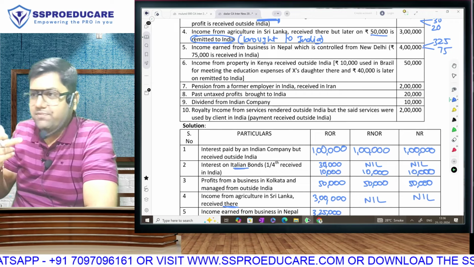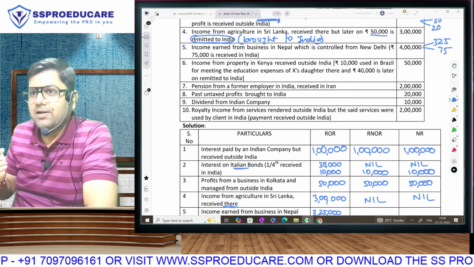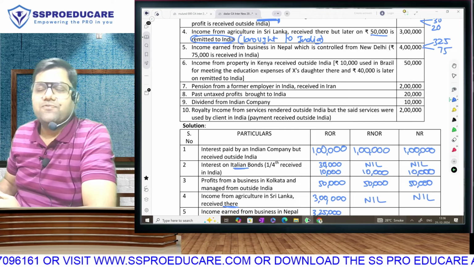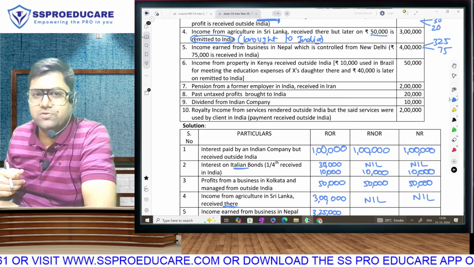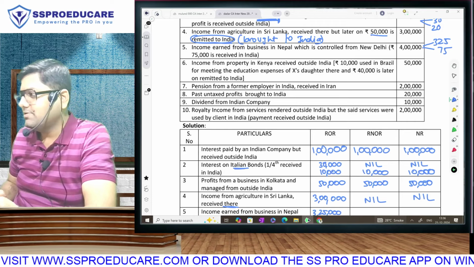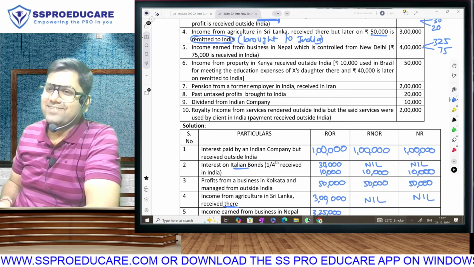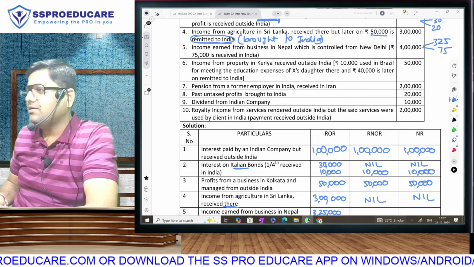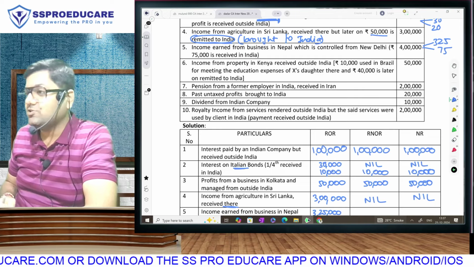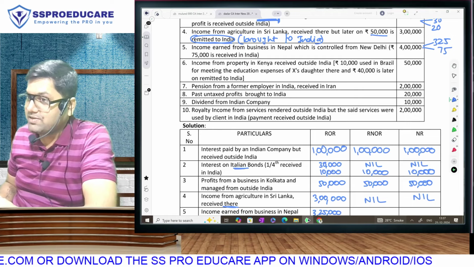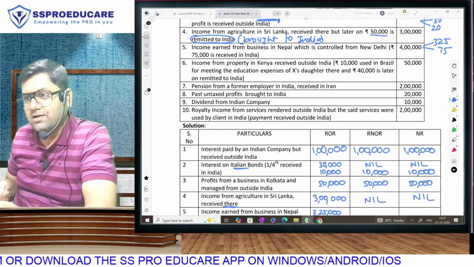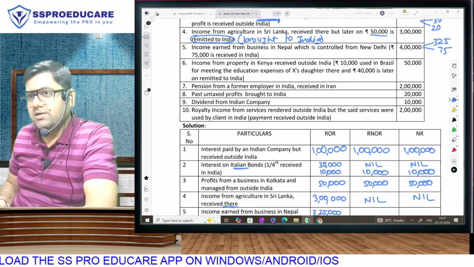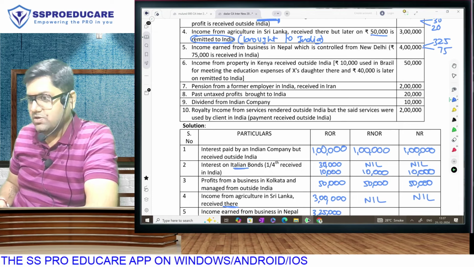Are you aware you can go to Nepal without a passport? Yes. Nepal and Bhutan are 2 countries where an Indian can go without a passport. Of course, Pakistanis come into India without a passport, that also we know. Nepal and Bhutan. Nepal, the name also sounds like India. In fact, there are so many batches in which students from Nepal have permanently shifted to India and are pursuing CA here. But Nepal is still outside India, in case you are not aware of it.